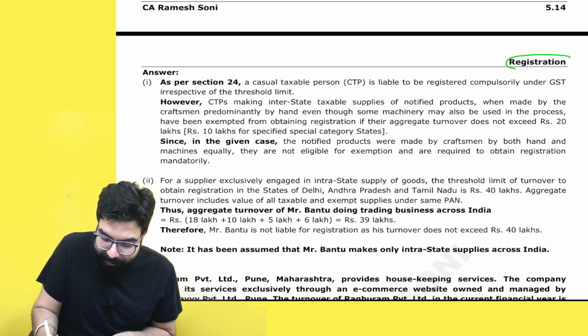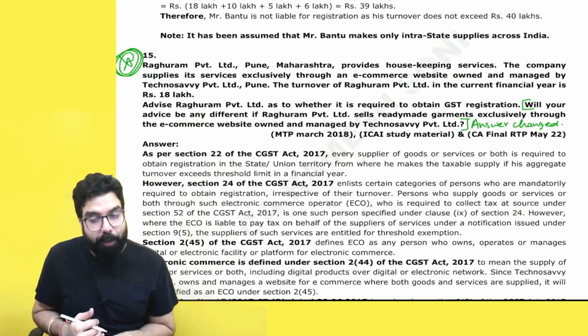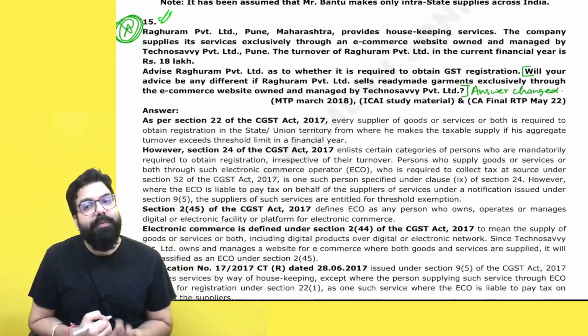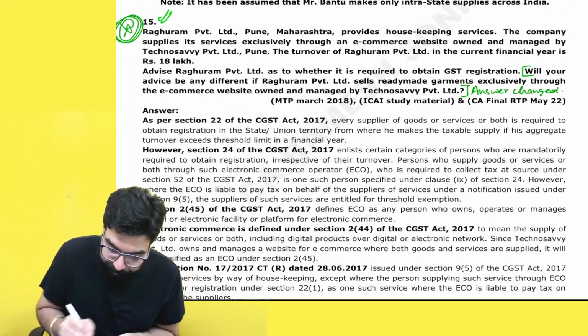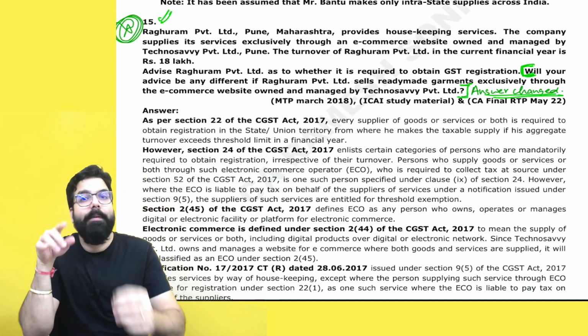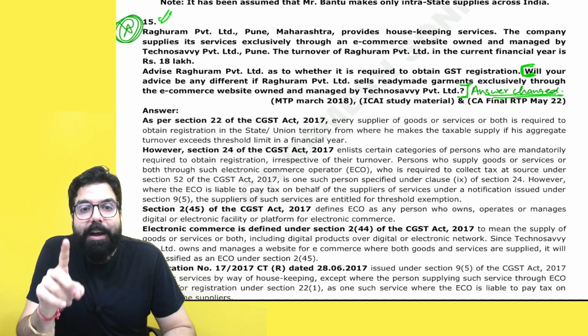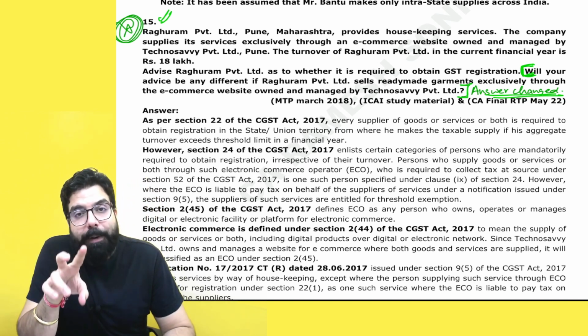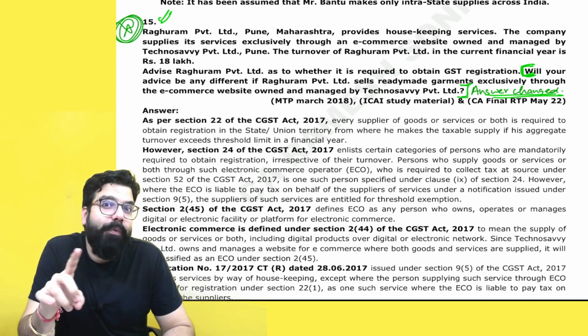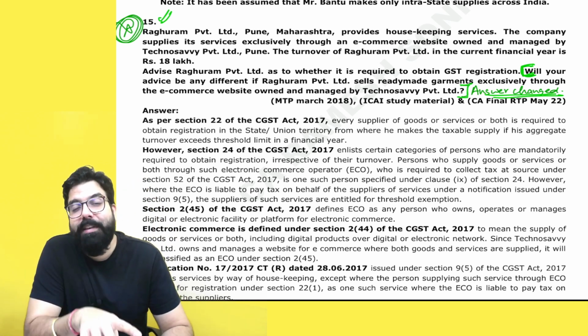Now, the registration chapter has come. Please come to the chapter of registration. In registration, question number 15 is there. In question number 15, see, the second part which is there, the answer will change. Why? Because now if you are a supplier of goods through e-commerce, suppliers of goods through e-commerce also are eligible for an exemption from registration.